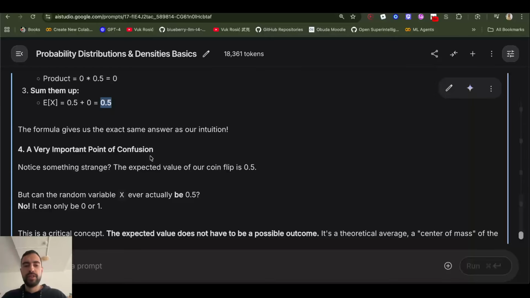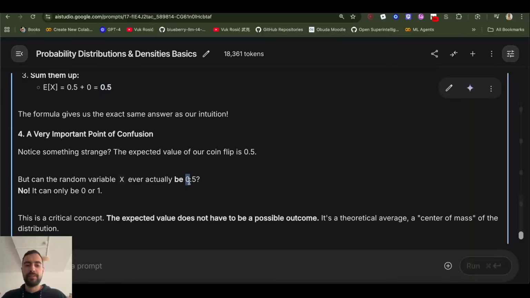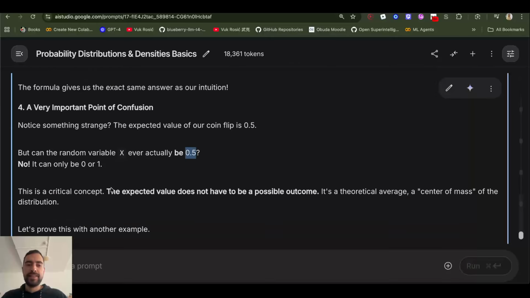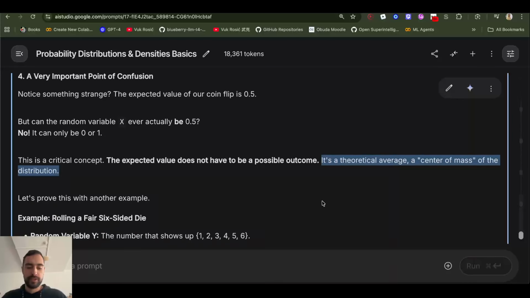But this is important. Even though the expected value is 0.5, it doesn't mean that we will ever get this value. So the expected value doesn't have to be possible at all. The expected value does not have to be a possible outcome. It's just a theoretical average of all of the outcomes.